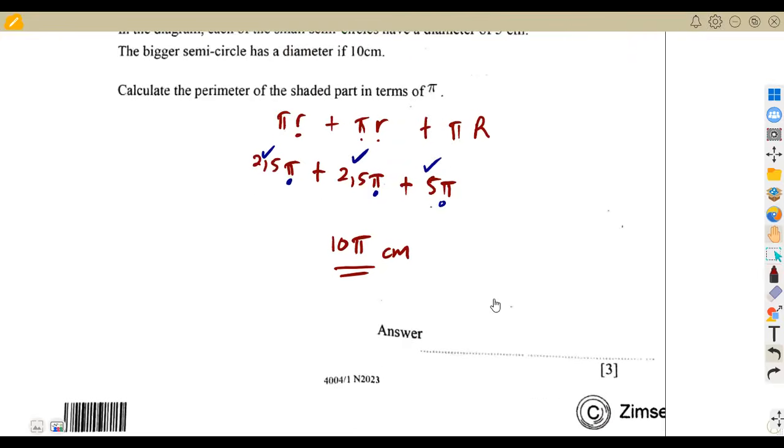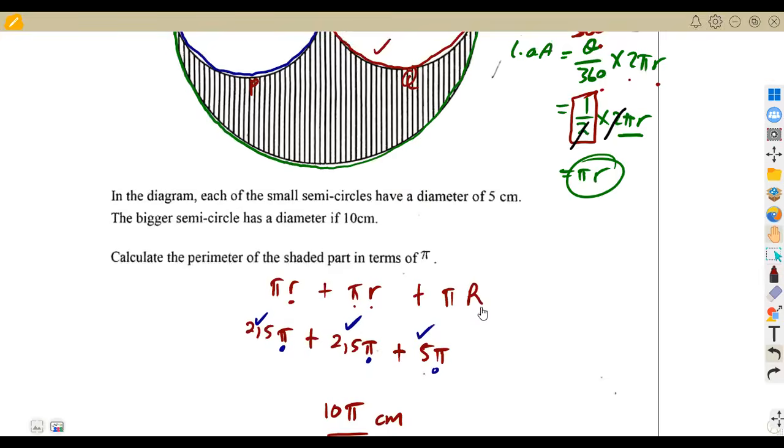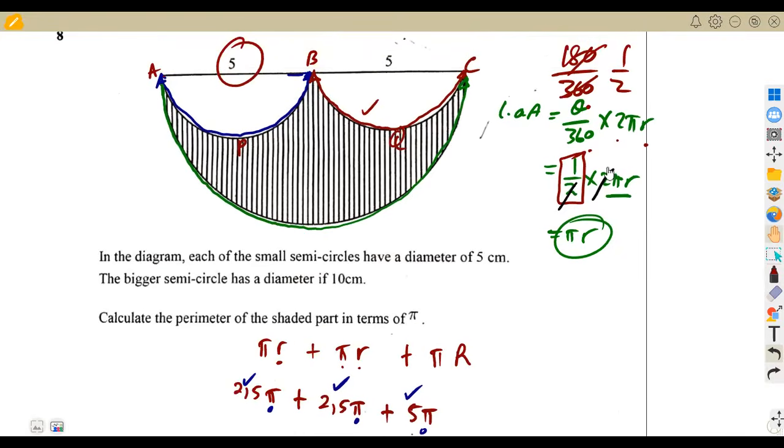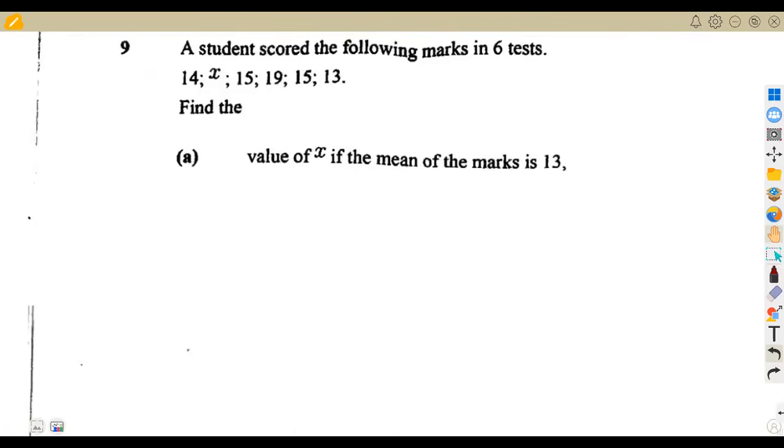For the shaded part, we are talking about the distance that is being moved. So here we're just going to manipulate our formula to what we understand. Learn to manipulate formulas in your favor, guys.